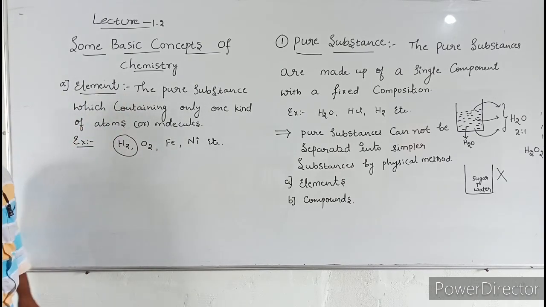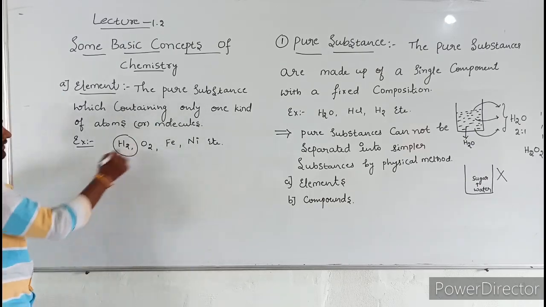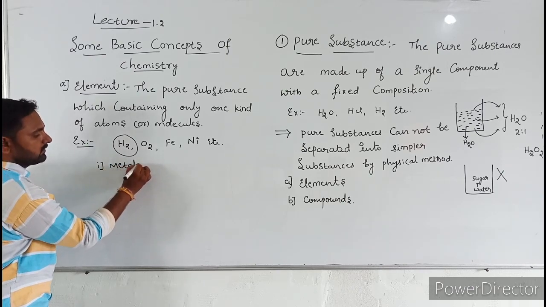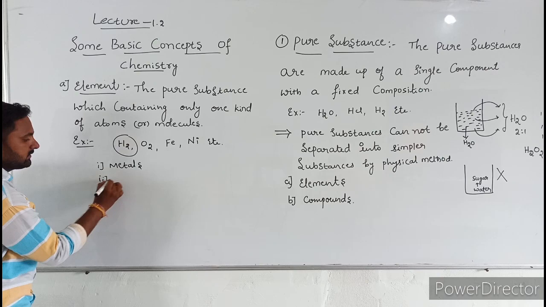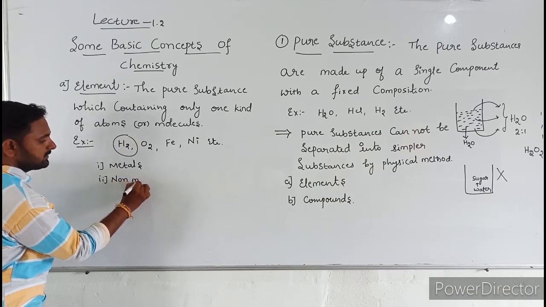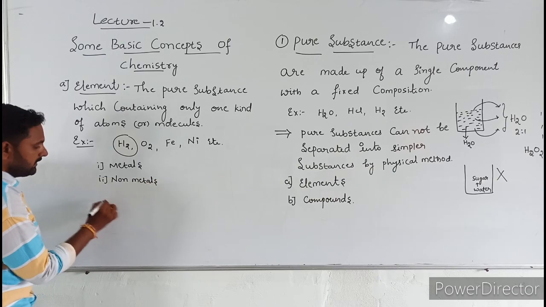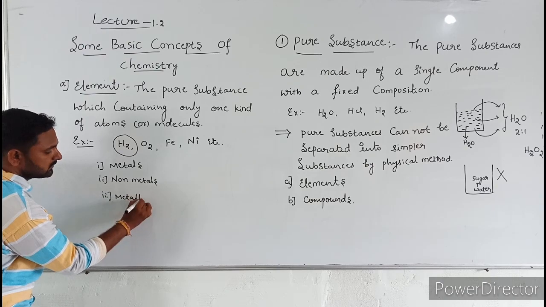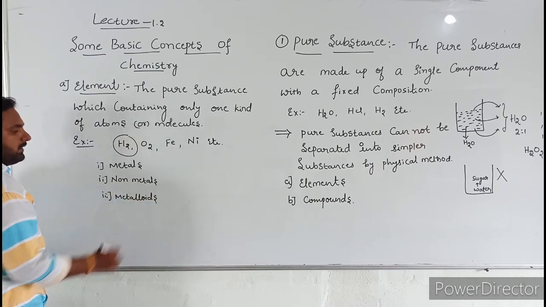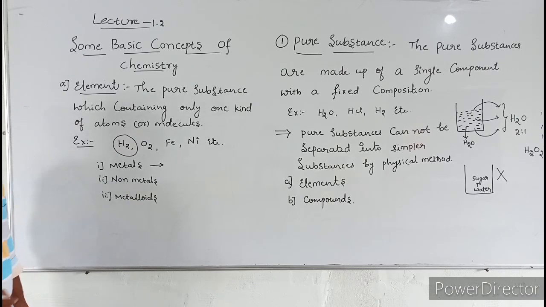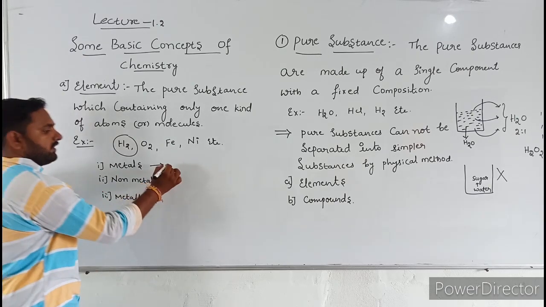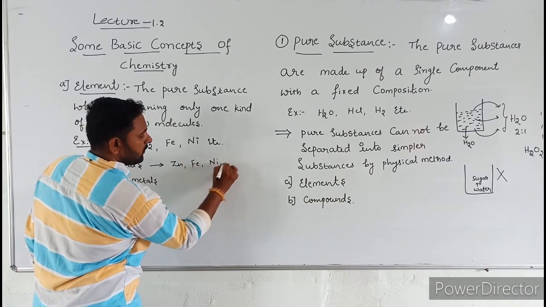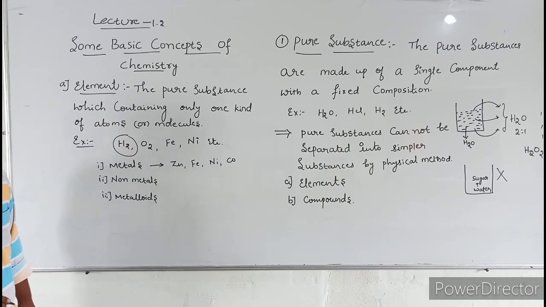And these elements are further classified into three types. One is metals, the second one is non-metals, and the third one is metalloids. Examples for metals are zinc, iron, nickel, cobalt, gold, silver.